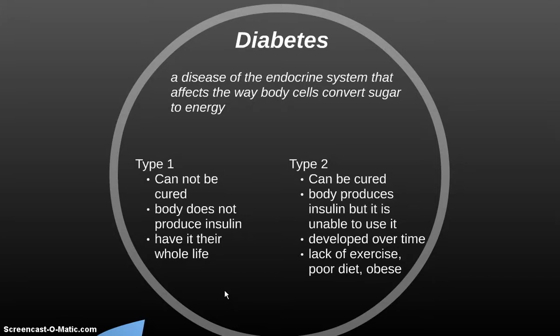The thing with type 2 diabetes is that it's developed over time. And the things that lead to type 2 diabetes are a lack of exercise, poor diet, and it's found in people who are obese. The good news about type 2 diabetes is that you can be cured of it, and what causes it, the lack of exercise, poor diet, and being obese, is also the thing that can fix it. You can start to get exercise, you can start to eat right, and by doing that you will lose weight.